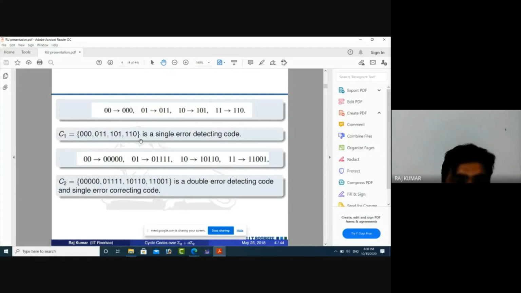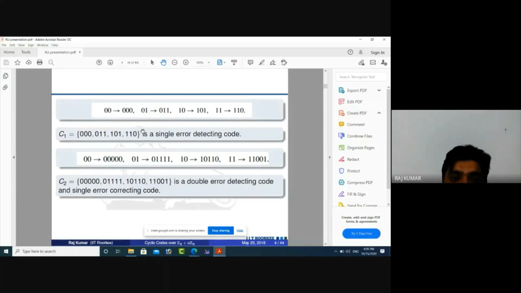Now suppose I want to send the message apple, which is 000. Suppose some error has occurred in the message, a single digit error. So this message 000 can be changed into 100 or 010 or 001. Single error. But we can notice here that 100, 010, 001 are not part of this message set.